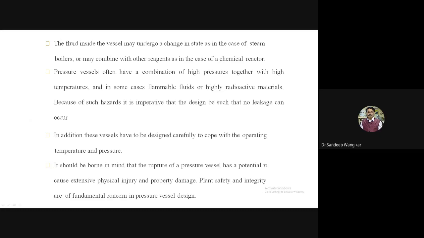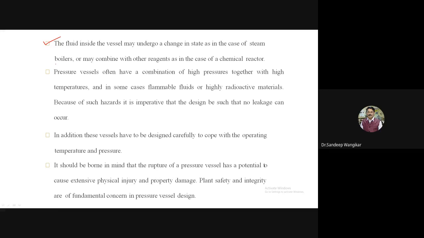The fluids inside the vessel may undergo a change in state, as in the case of steam boilers, or may combine with other reagents, as in chemical reactors. So there are different highlighting points. The first point is, the fluid inside the vessel may undergo a change in state, as in a steam boiler. There may be water, steam, supersaturated steam, vapor.